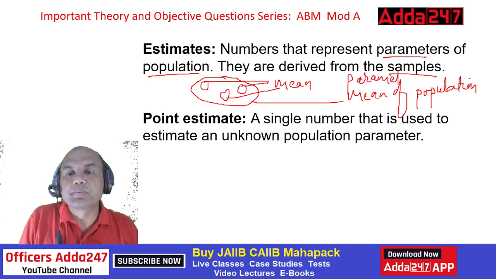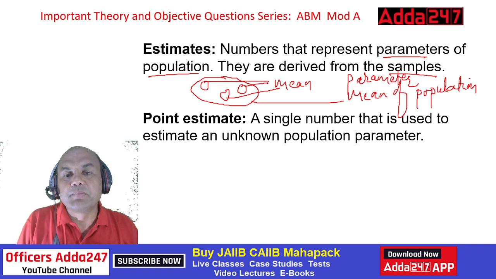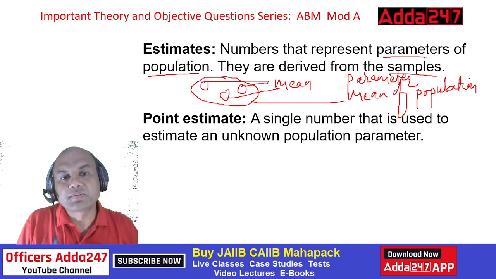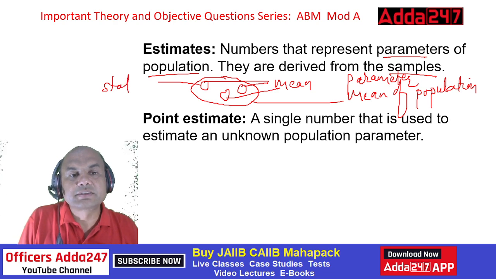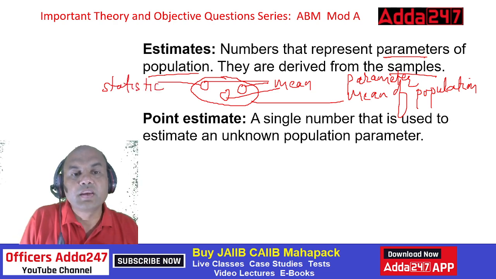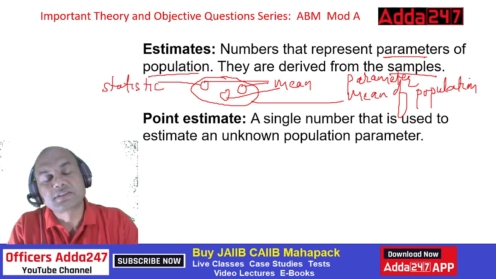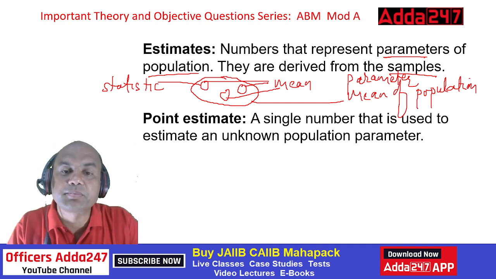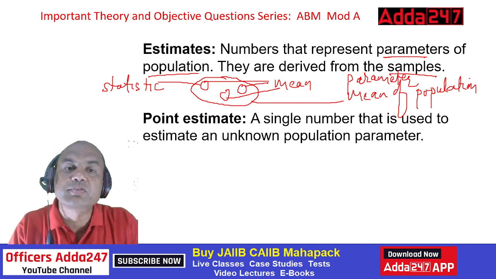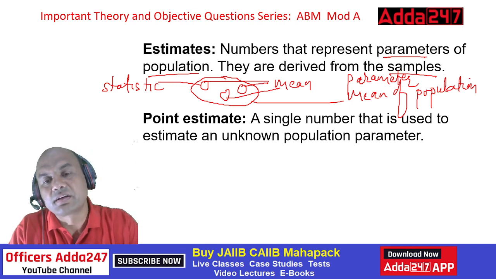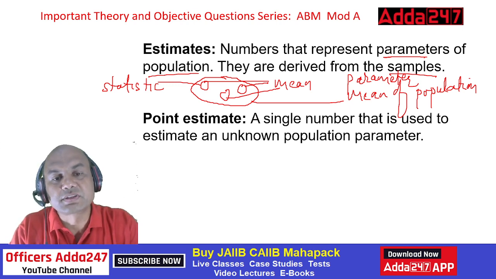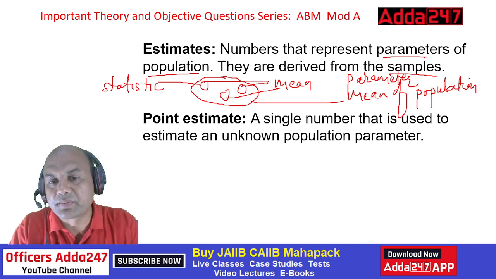Parameter. Mean of population is a parameter. And mean of sample, if I take it for sample, is known as statistic. Mean of sample is a statistic and mean of population is a parameter. So estimate is always for population. Always remember this. Point estimate: a single number that is used to estimate an unknown population parameter.